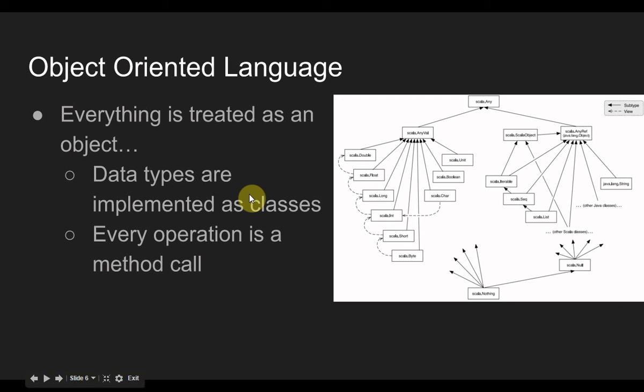Everything is implemented in a class, so every operation is a method call. So when we're doing x plus y, you'll remember that x is an object, so it would belong here. Plus is our operator, which is actually a method, and y would be our second object that would be passed as a parameter to this method call.